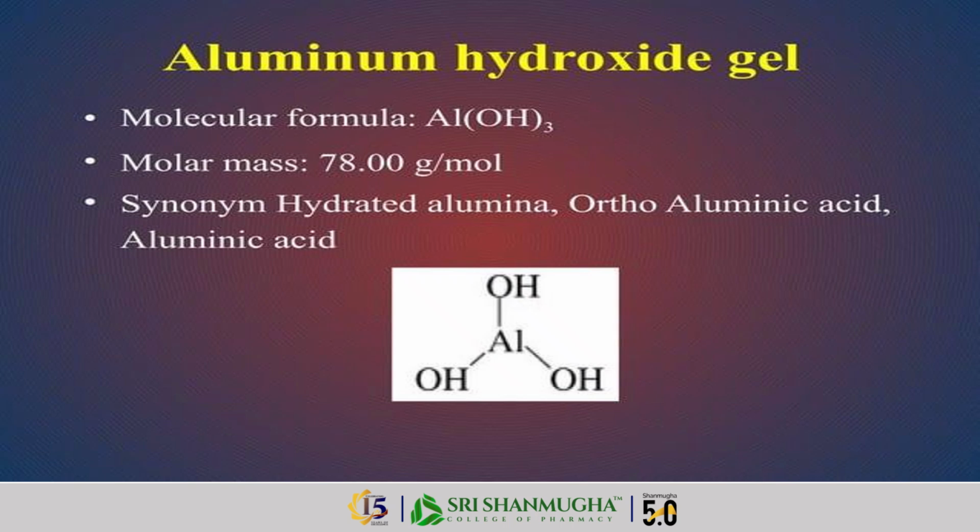The synonyms of aluminum hydroxide are hydrated alumina, orthoaluminic acid, and aluminic acid. The structure of aluminum hydroxide has Al at the center, with three hydroxyl groups attached.